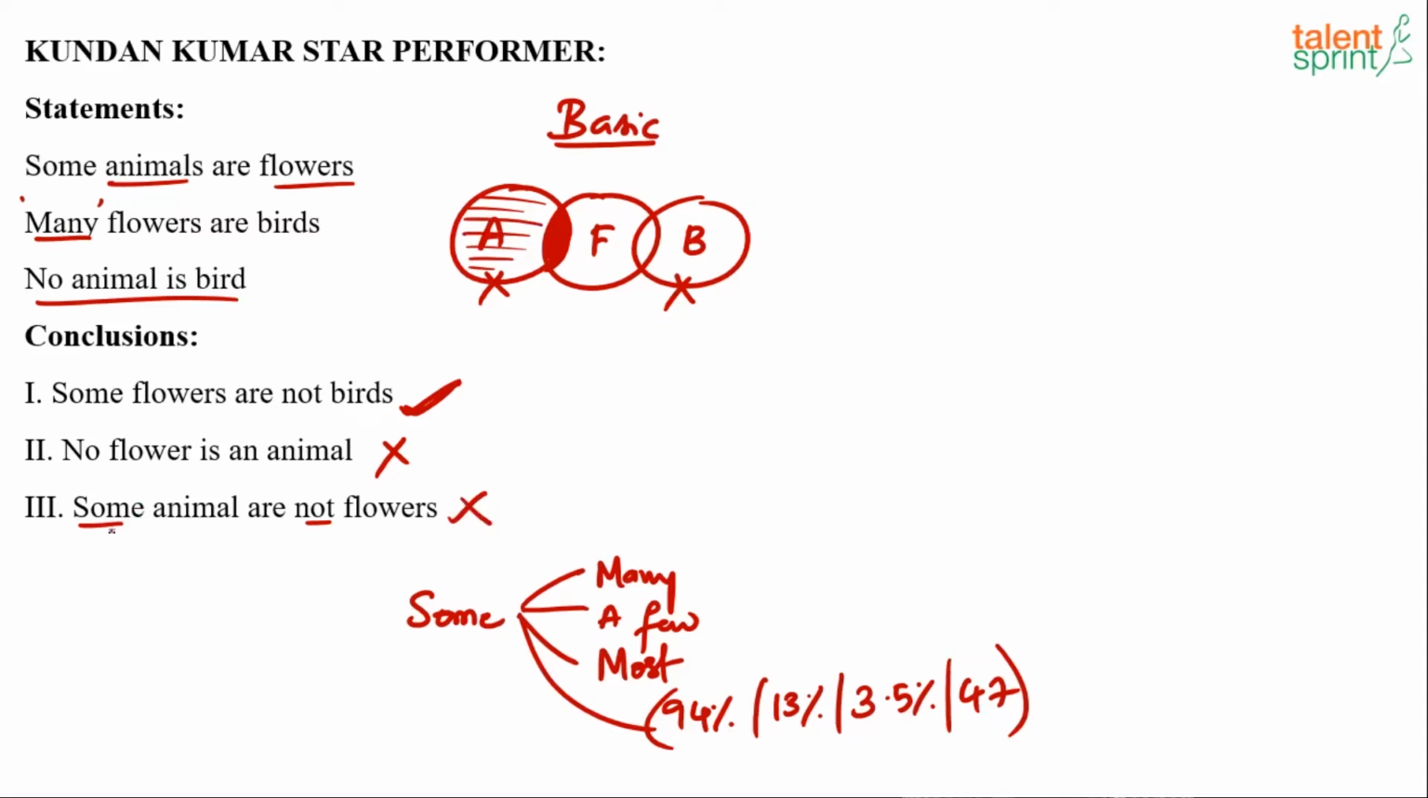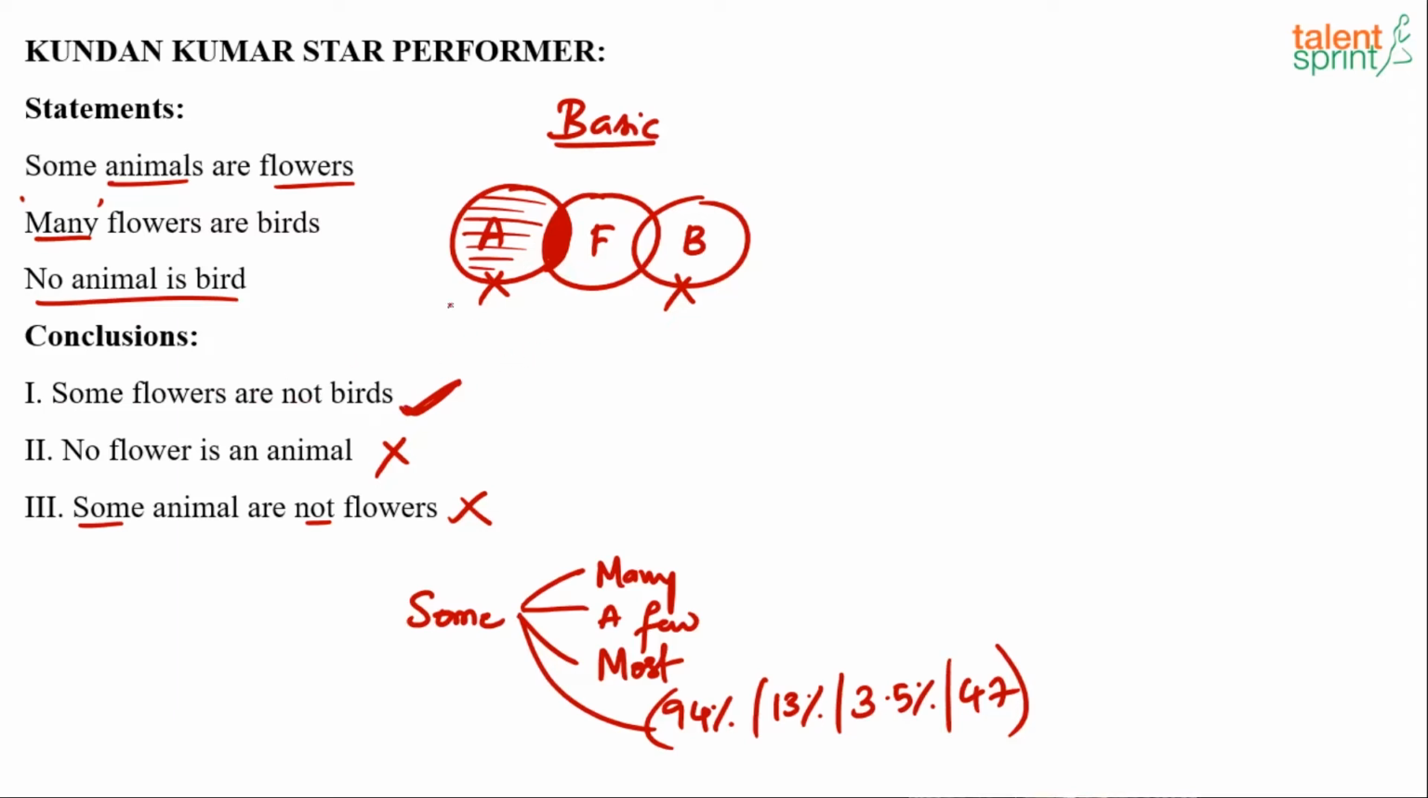Remember, this is a definite type conclusion, right? It says some animals are not flowers. It satisfies the basic diagram, yes. But you have to check the possible diagrams also. When a conclusion is definite type, it should satisfy not only the basic diagram, but all the possible diagrams as well. Now, in this case, you may say, why didn't we check for the first conclusion then? The first conclusion satisfied the basic diagram.